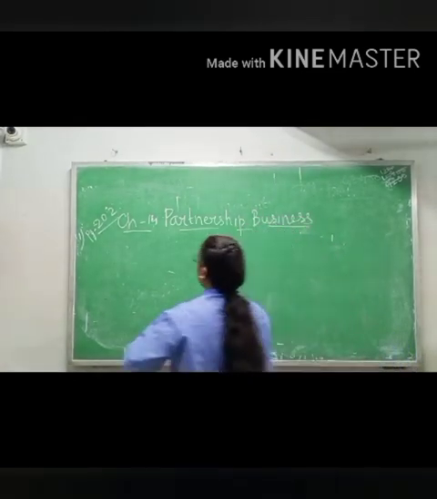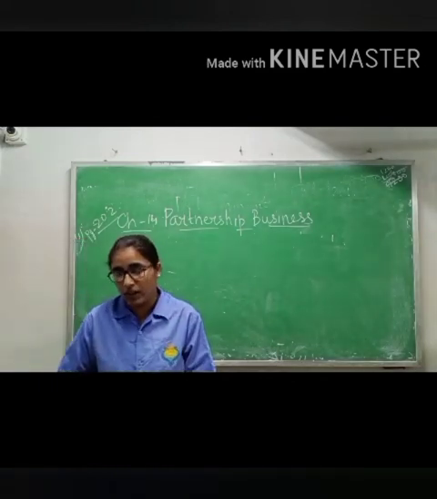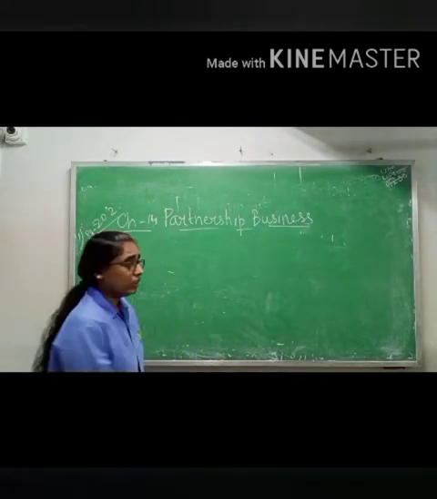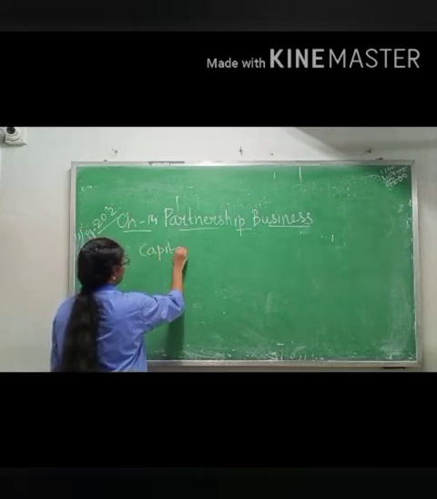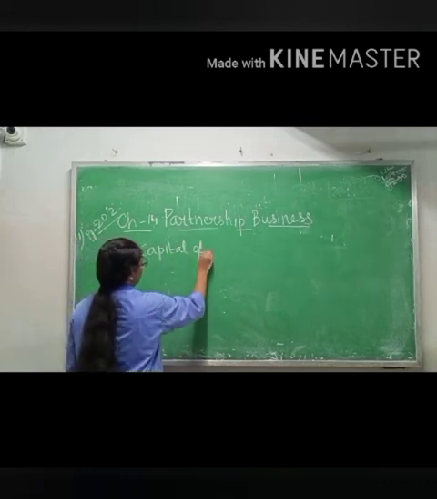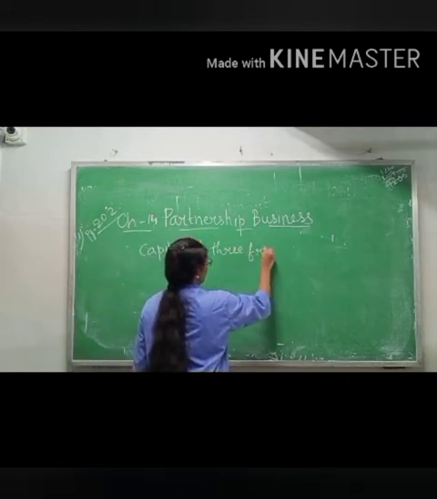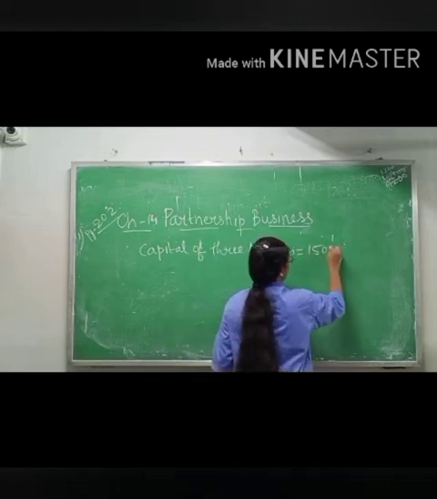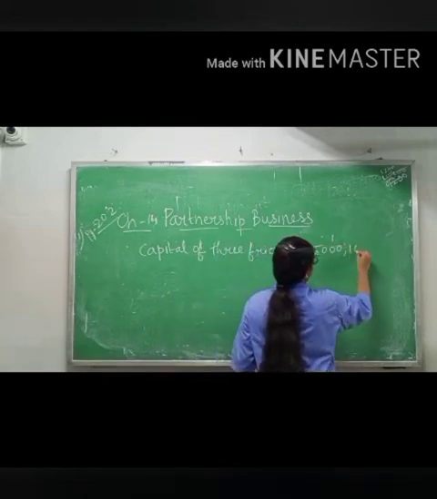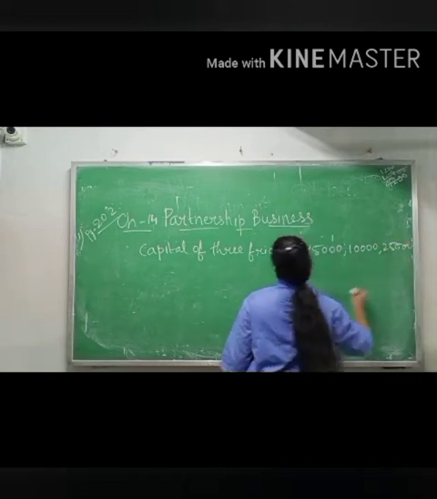So what you will do means how much loss they have to pay. Same you have done in the last one. Now what you will do? Capital of 3 friends. How much? 15,000, 10,000, 25,000. Then you have to find the ratio.